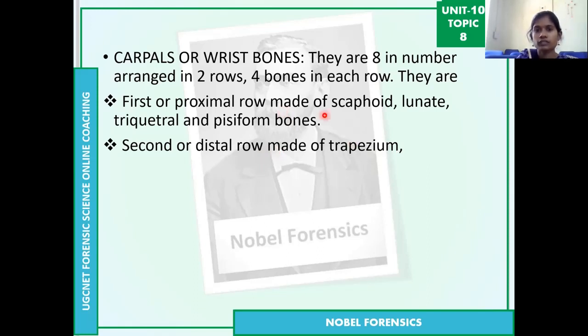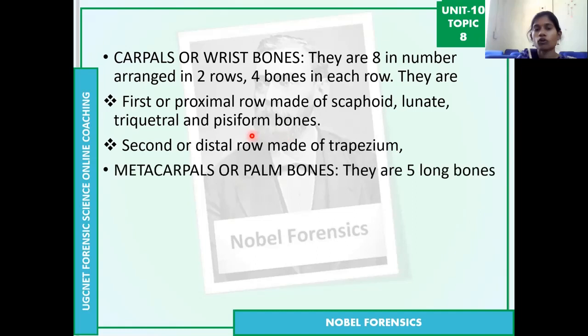Based on the fusing of these carpal bones, we can identify age up to 11 years. If you observe the old previous questions of the UGC NET, not recent ones, there is definitely one common repeating question: which of the following carpal bones is the last to fuse? It is the pisiform bone. I observed four old UGC NET previous question papers, and in all four there is this common question, which carpal bone is the last to fuse, and the answer is the pisiform bone.